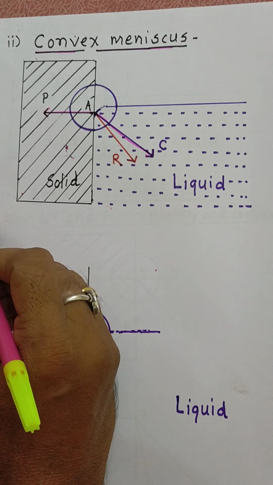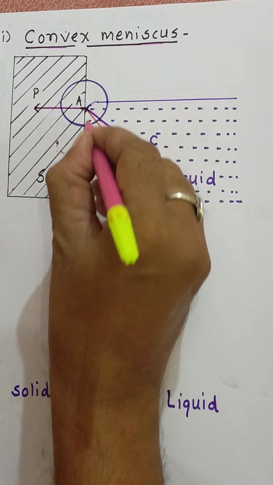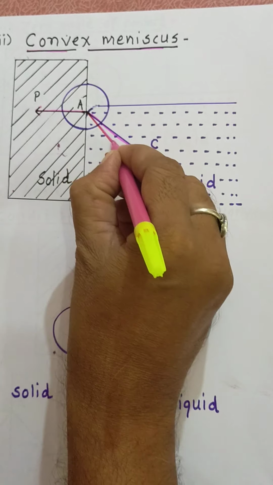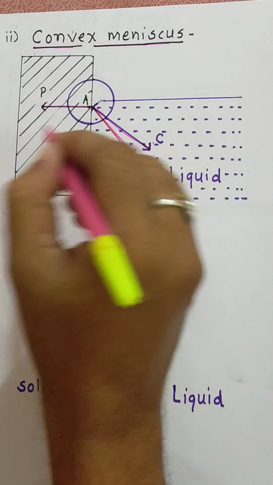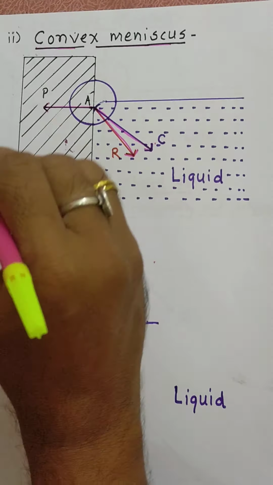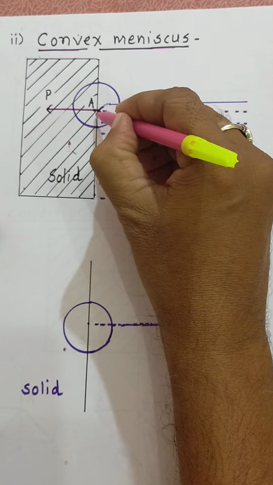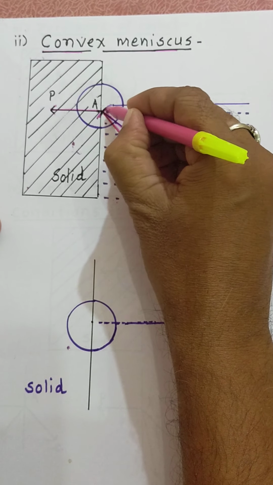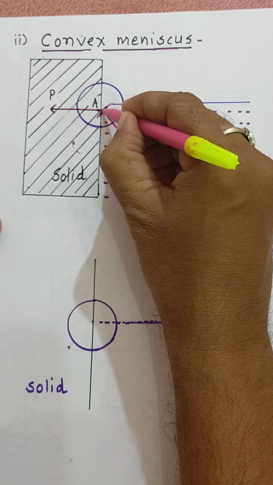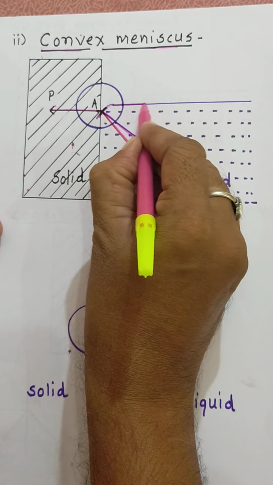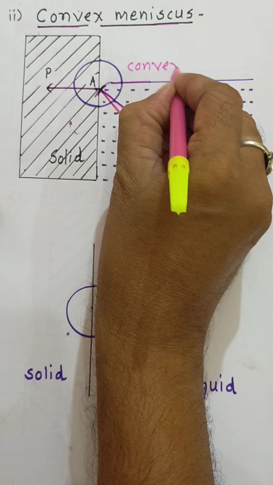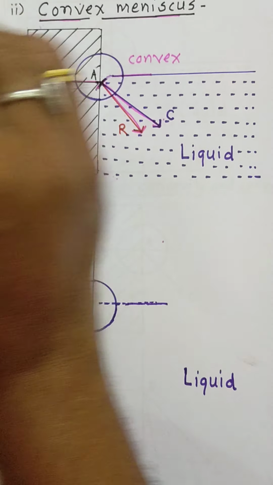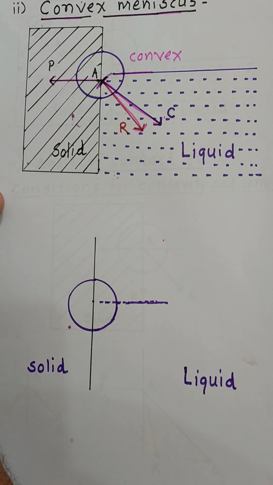If we find a resultant of these two forces, it is within the liquid. Now the tendency of the liquid in equilibrium is to remain perpendicular to this resultant, means such type of shape. Therefore, the shape of liquid becomes convex, forming an obtuse angle of contact.